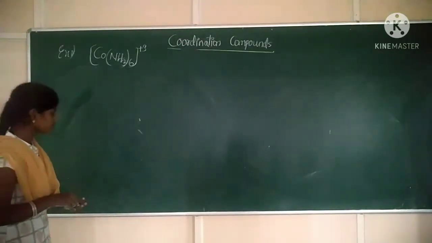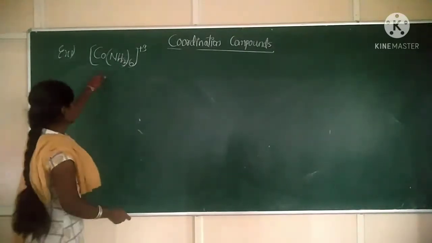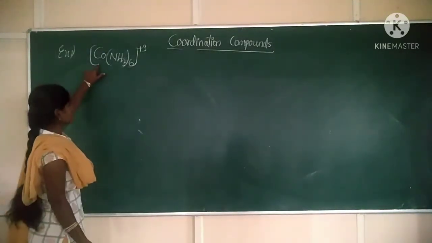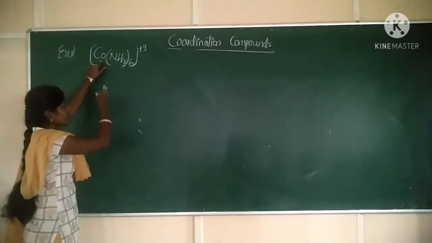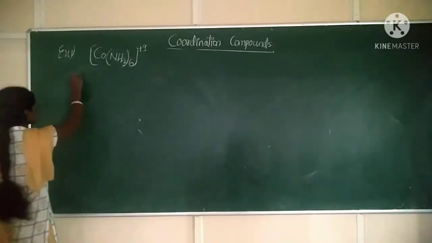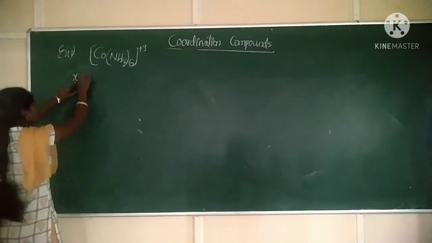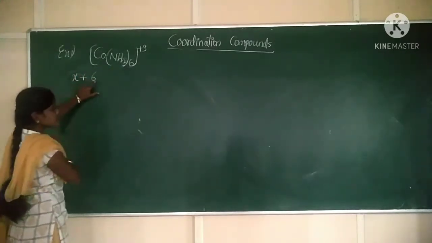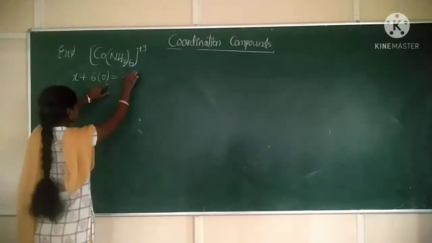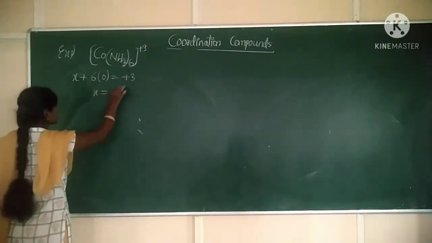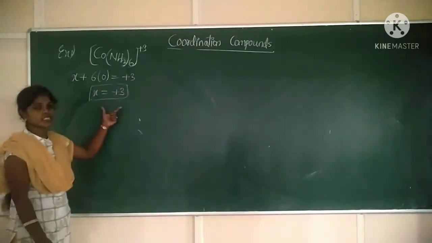Okay, first look at here. So given compound is it. What is the oxidation state of cobalt here? Oxidation state of cobalt in this complex: take it as x, plus 6 ammonia are there. Its charge is 0, so x is equal to plus 3. So cobalt oxidation state is 3. Correct?